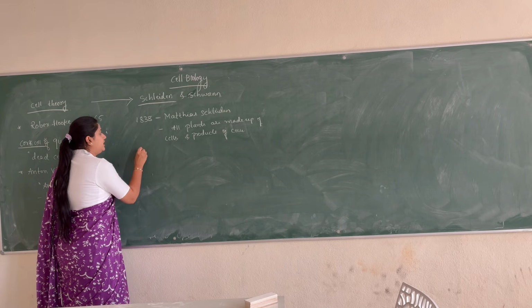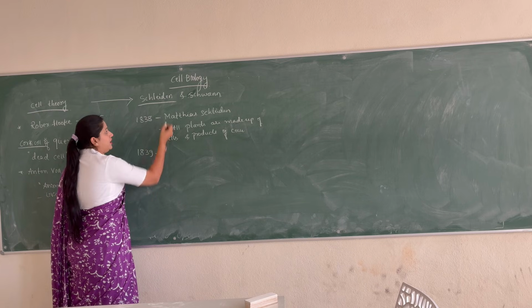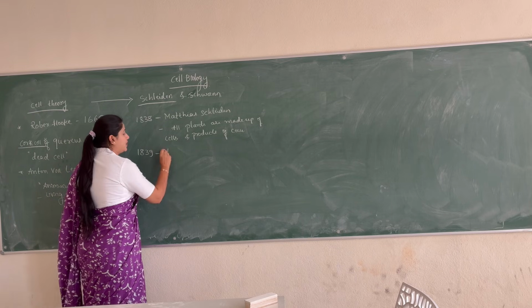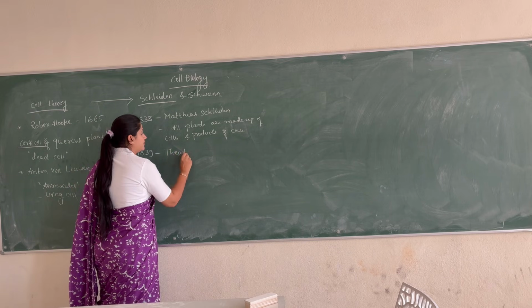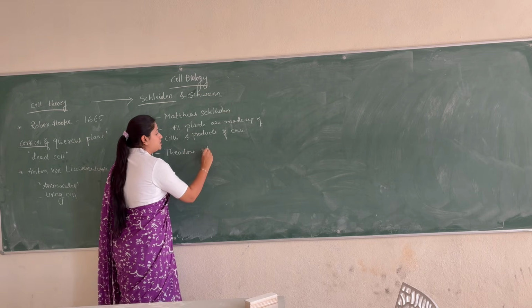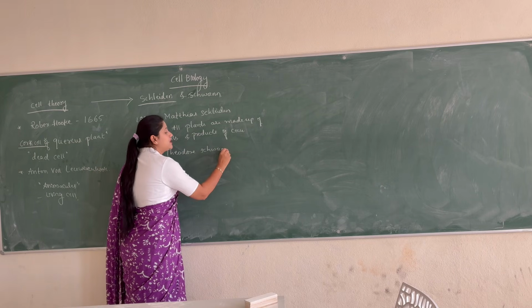Then in the year 1839, it was Theodor Schwann. He was a zoologist.